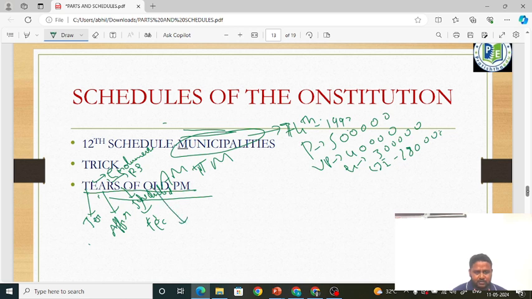This O stands for official languages. This L stands for, OL doesn't mean official language. O stands for official languages. L stands for land reforms. That is from 9th schedule. Okay, land reforms. And D stands for what? Defections. That is anti-defection law. That is 10th schedule. P stands for panchayats. M stands for municipalities. Okay, so you remember, friends.